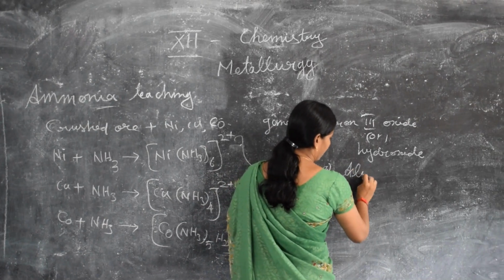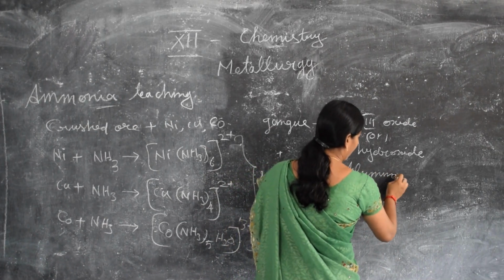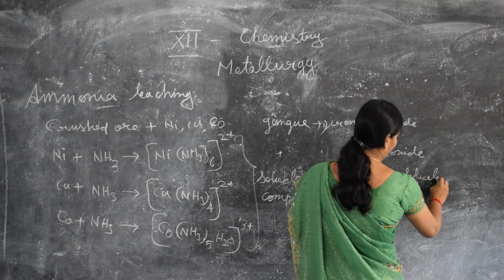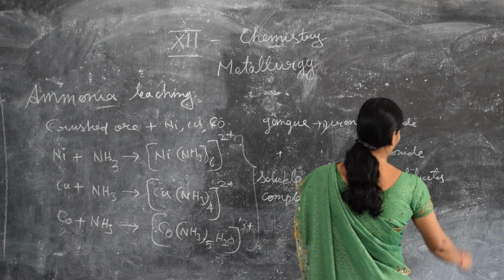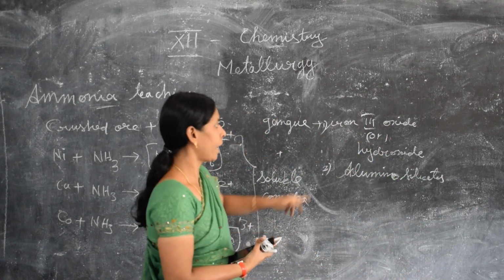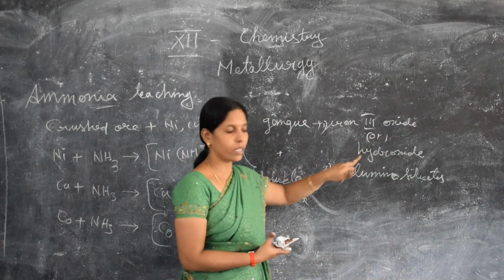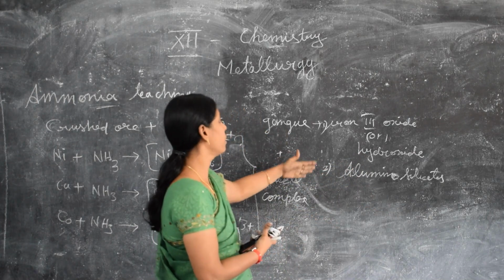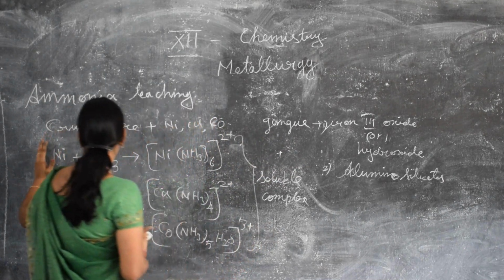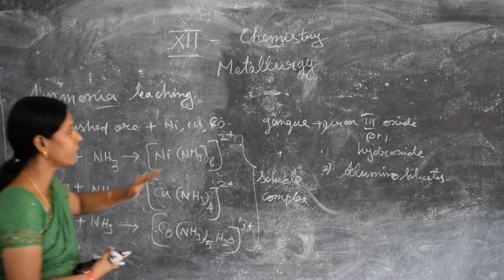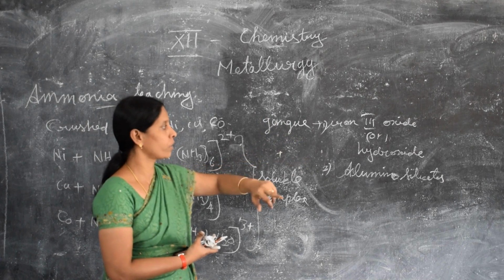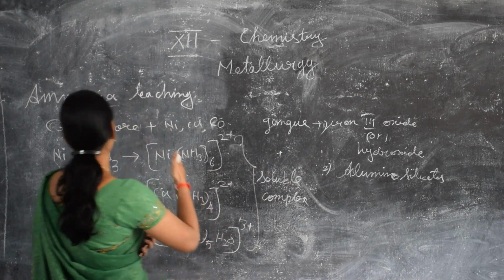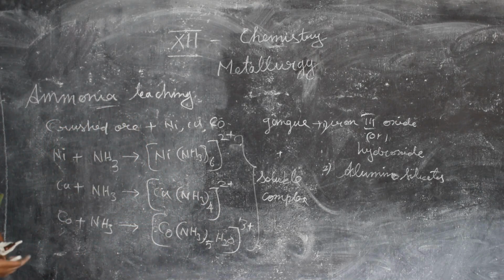So iron(III) oxide and hydroxides, and the second gangue particle is aluminosilicates. So these soluble complexes are leaving behind the gangue particles, iron(III) oxides or hydroxides and aluminosilicates. So this is the ammonia leaching process.